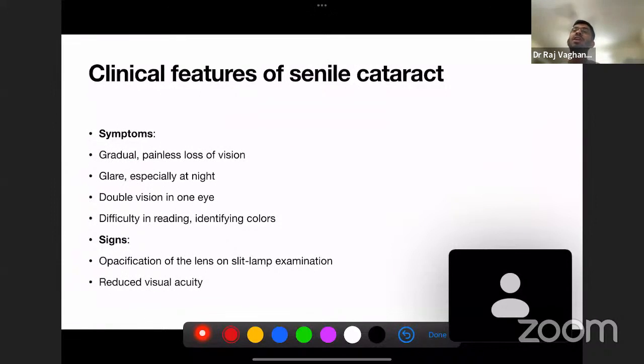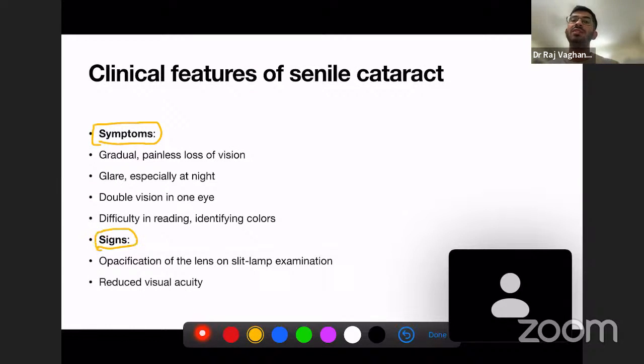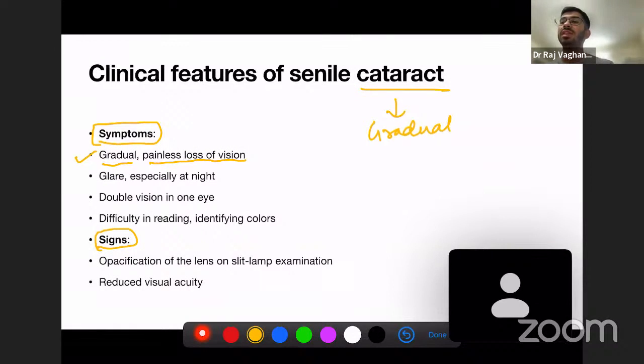Now we'll discuss the clinical features of senile cataract. Okay, so what are the clinical features that we observe in a patient of senile cataract? So, symptoms and signs. What are the symptoms and what are the signs that we see in a patient of senile cataract? So there is a gradual and painless loss of vision. Cataract is a very gradual disease. It is not like one day your eyes are very normal and the next day you develop cataract and your vision is lost. It will not be like that.